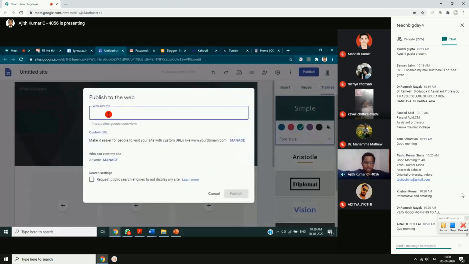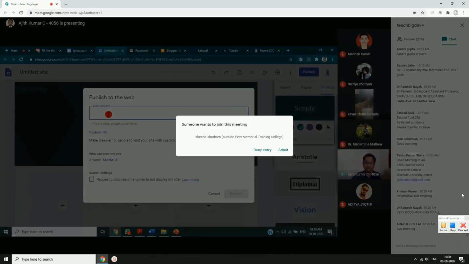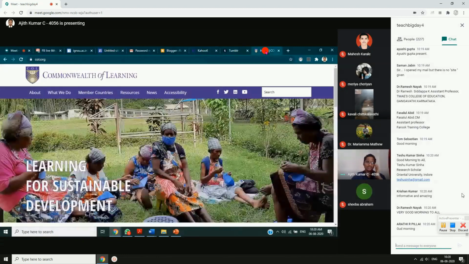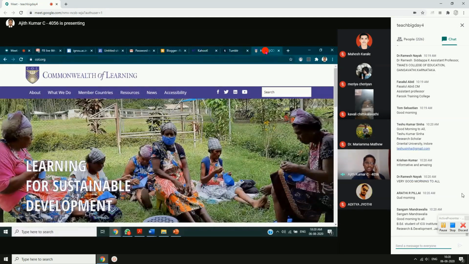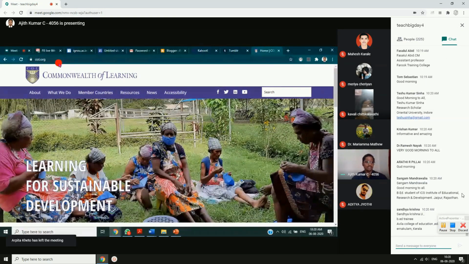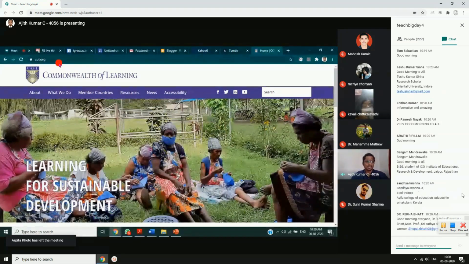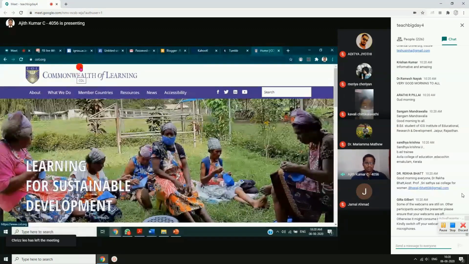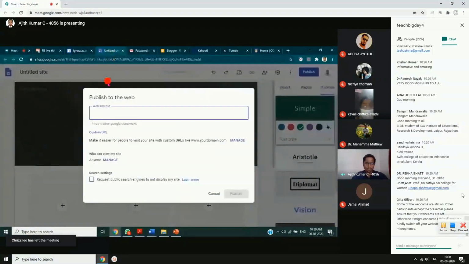So you have to choose a website address. Suppose this is the Commonwealth of Learning website. You can see the website address, http:// then www.col.org. This will be the website address of this particular website. So that way we need to create a website address.